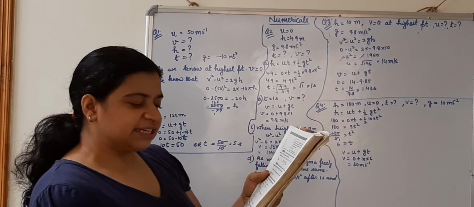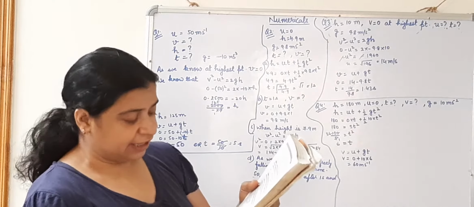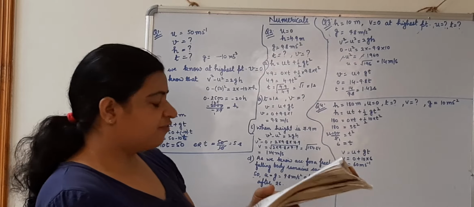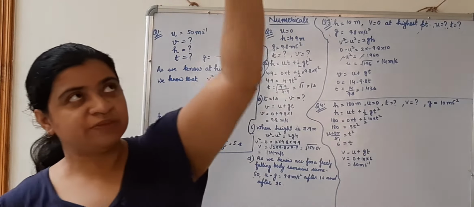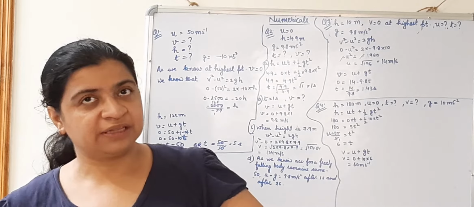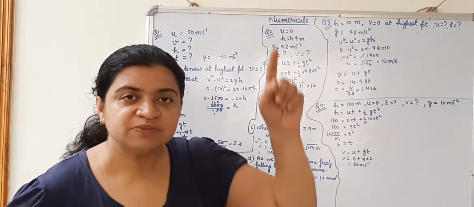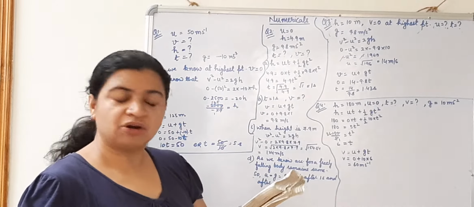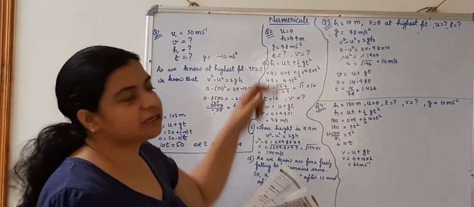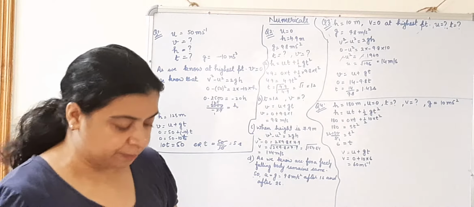How long does it take? That means I need to calculate the time to fall 4.9 meter. If the object has to come down 4.9 meter, that means the height of the object is given here, that is 4.9 meter. As the object is coming down, we are not given the g, so I have already written g is equal to 9.8 meter per second square.